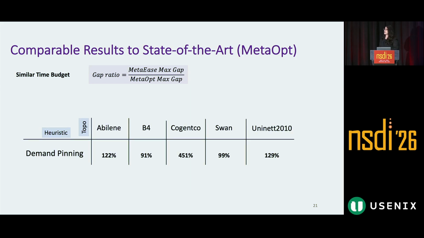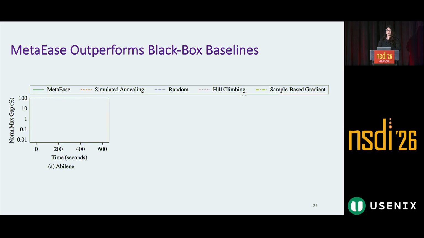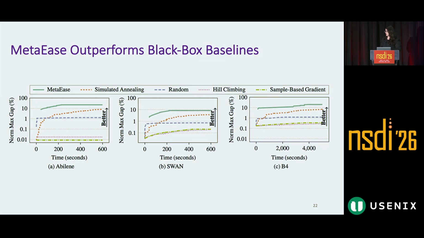On demand pinning across 5 topologies, we found a gap larger than 90%, and for larger topologies, we found a higher gap. The same trend holds across the different domains that we tried. We also compared MetaEase with black box approaches. The x-axis is time, the y-axis is the best gap found so far. For demand pinning on one topology, we found MetaEase consistently finds a larger gap compared to black box approaches. The same trend holds across different topologies and other domains.